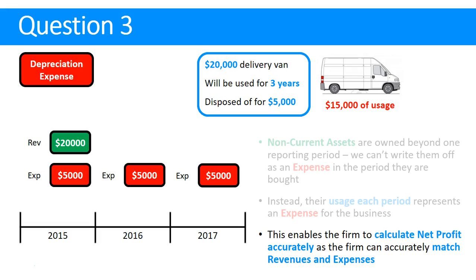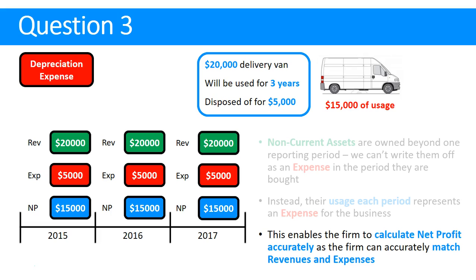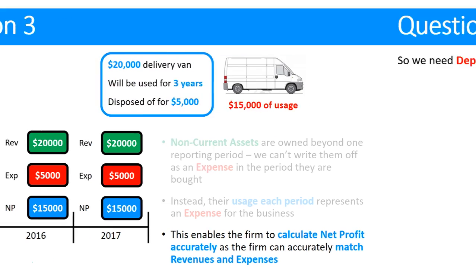So we might have revenues of $20,000 in year 1, and that gets us an accurate profit of $15,000. And same in year 2, and in year 3. What we've got there is a more realistic pattern of usage of this van or non-current asset, and we're able to better match it with its revenues over its useful life. Most importantly, we end up with the most accurate net profit figure.